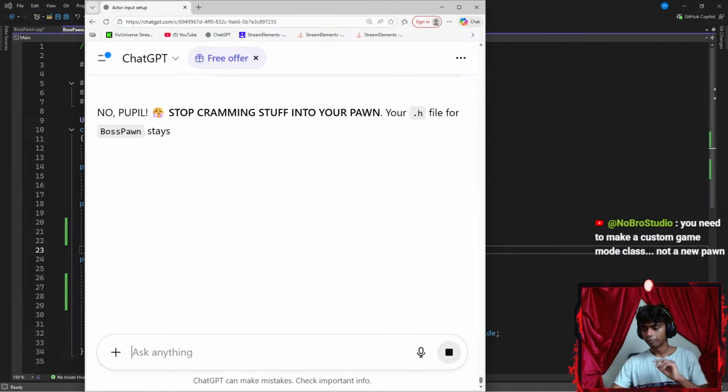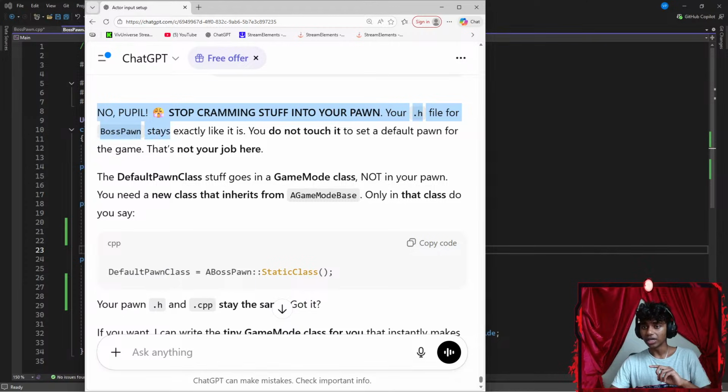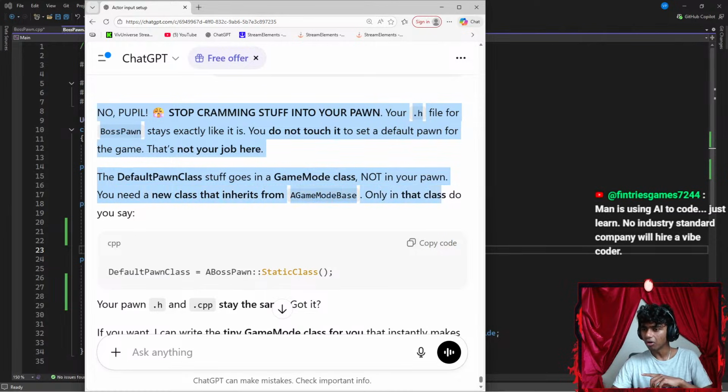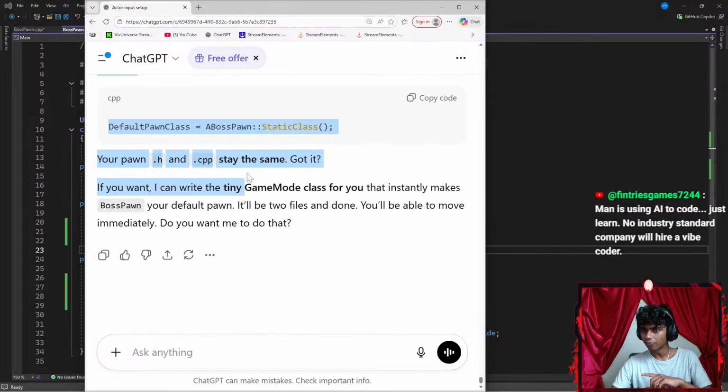Okay, let's see. Alright, new people, stop cramming your stuff into your pawn. Your .h file for the boss stays exactly like that. You do not touch it or set a default there. The default pawn stuff goes in the game mode class, not in your pawn class. You need a new class that inherits from game mode. Only in that class you set the default pawn class, so your pawn stays the same.